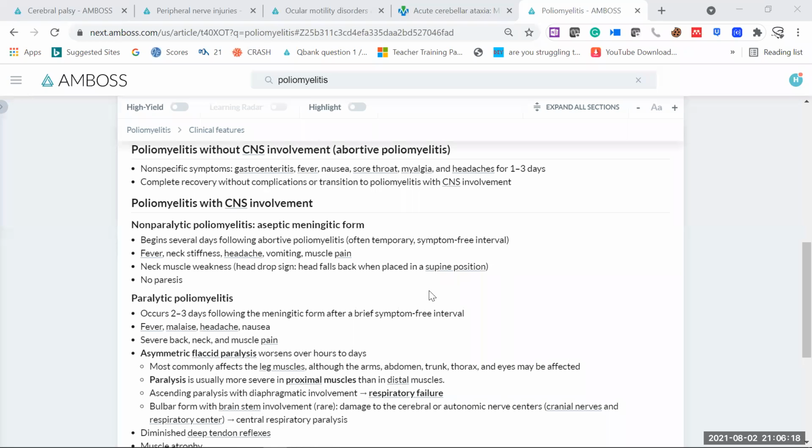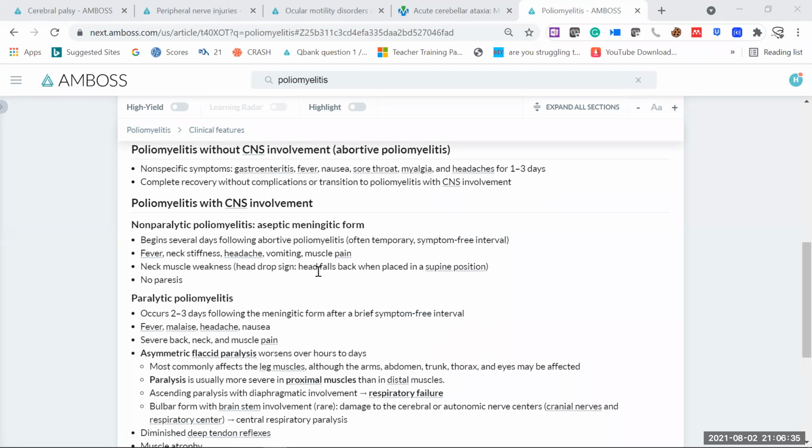But the only thing is here the CNS is not much involved, so it cannot lead to paralysis, but still the weakness is there. So mostly they are giving you the symptoms without CNS involvement, but they can also give you the symptoms of non-paralytic poliomyelitis.